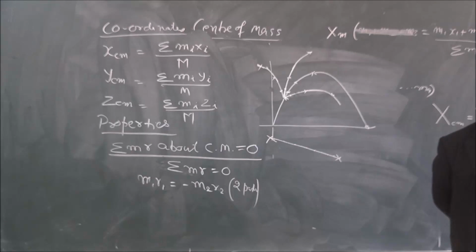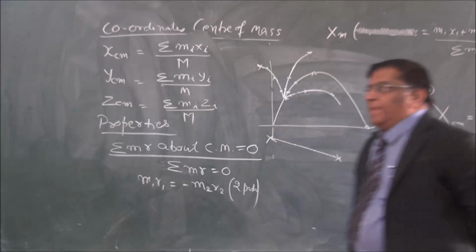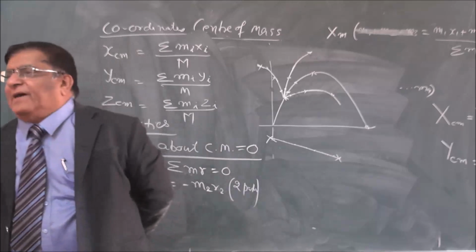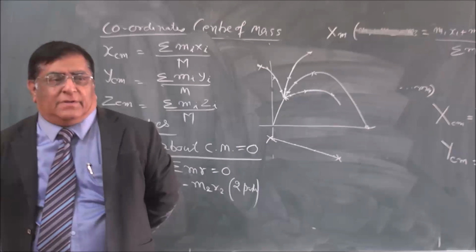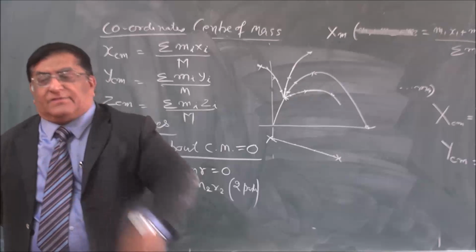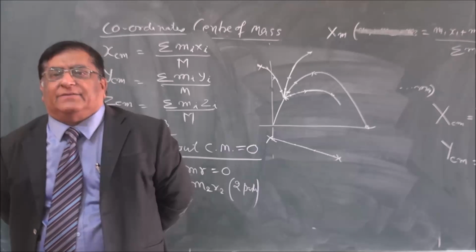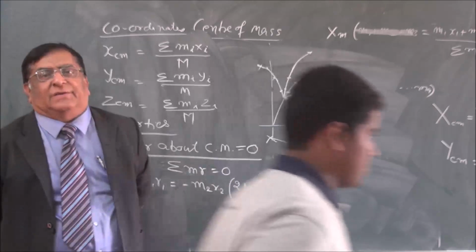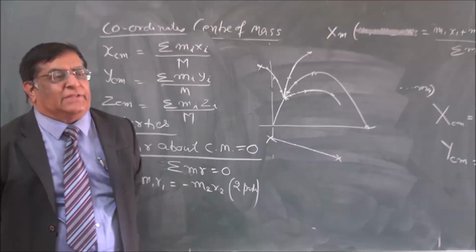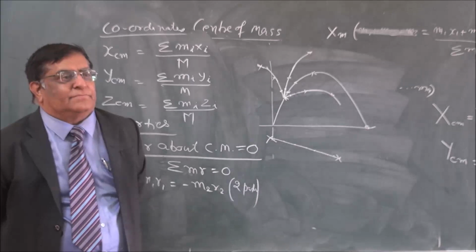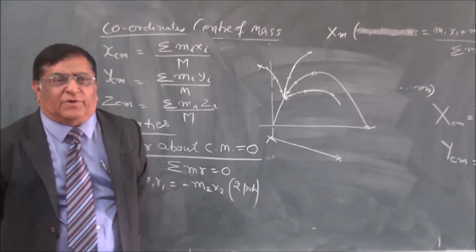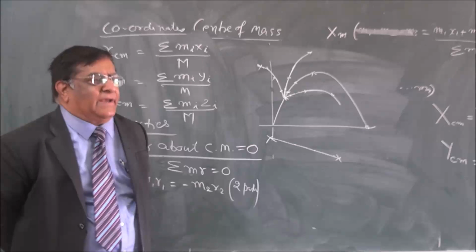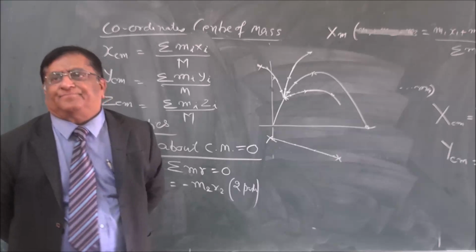In a two-particle system, or in any system, the center of mass has to be within the line joining the particles. This is the thumb rule, and we should all remember it. Based on this, we had a question. We will come to that. Okay.